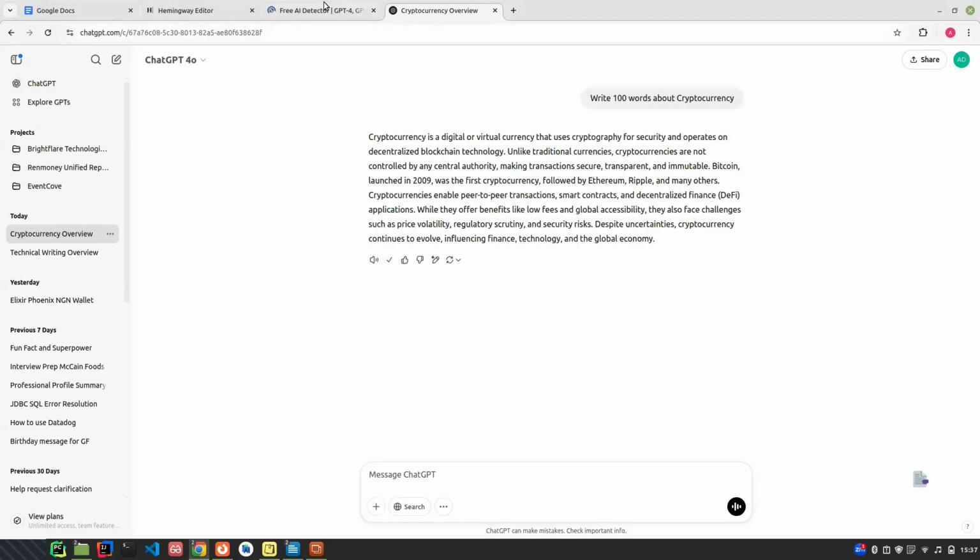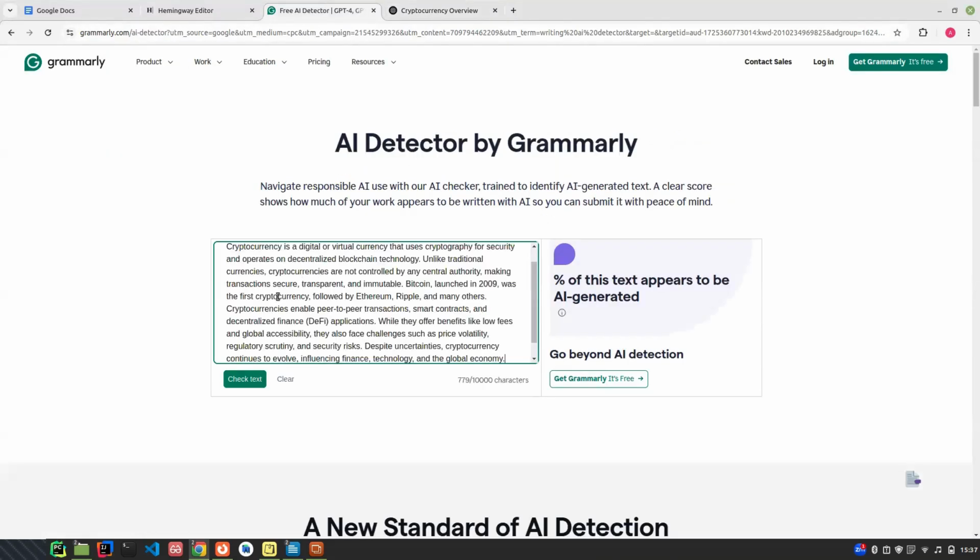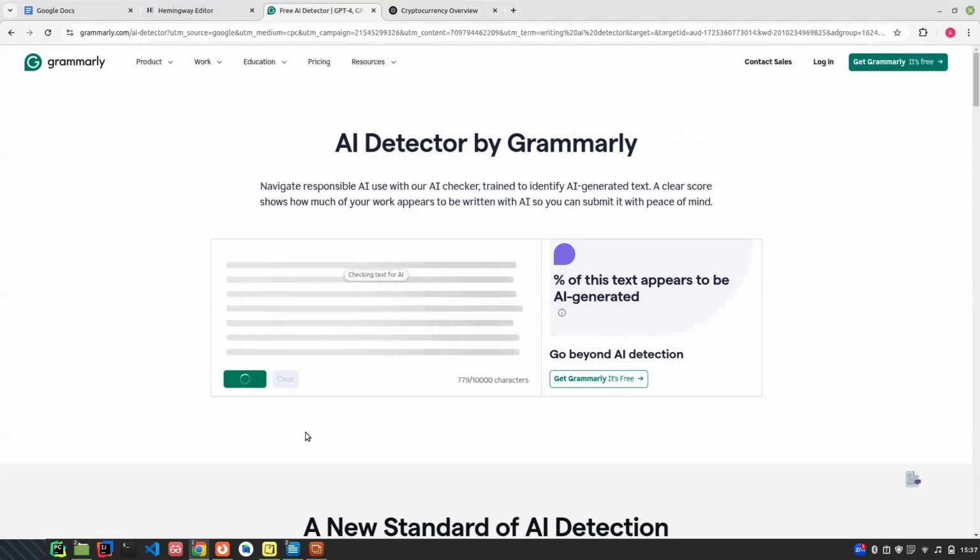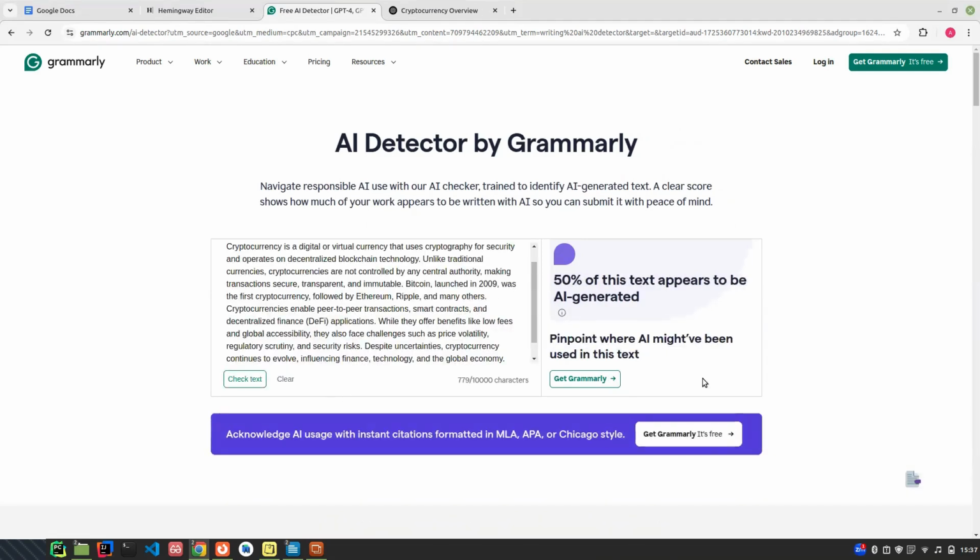But when you take what ChatGPT has generated and you paste it into this space and check whether this was AI generated or written by a human being, just watch. It's currently analyzing the text. It might take a while, so let's just continue. We'll come back to it. You can see 50% of this text appears to be AI generated. Do you know that this AI detector was also built by an AI? So it's also not 100% accurate. It might be like 90%.